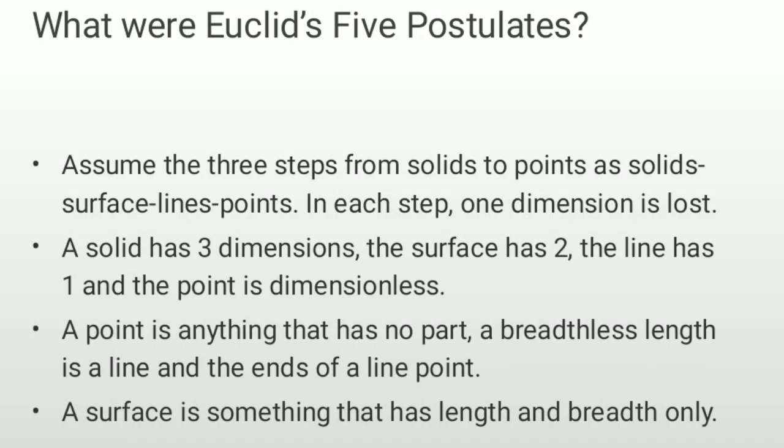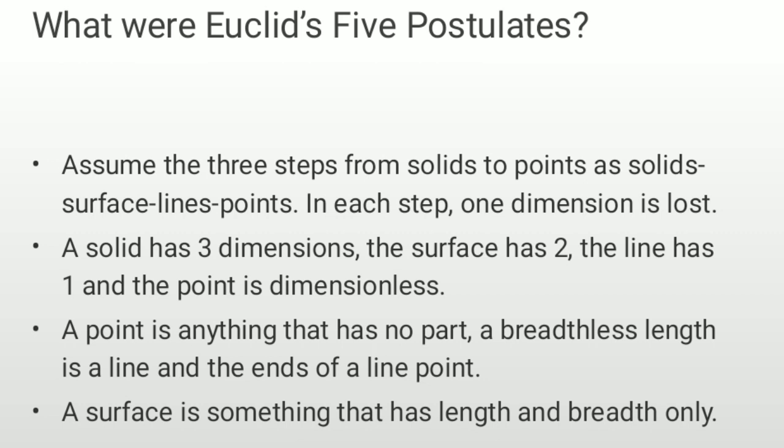So, what were Euclid's five postulates? Before discussing the postulates in Euclidean geometry, let us discuss a few terms as listed by Euclid in Book 1 of the Elements. The statements are: first, assume three steps from solids to surface to lines to points.